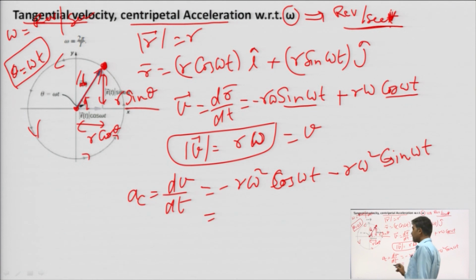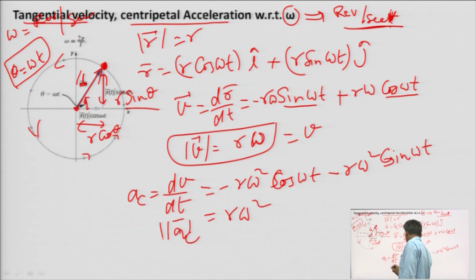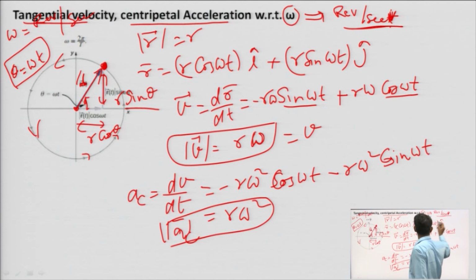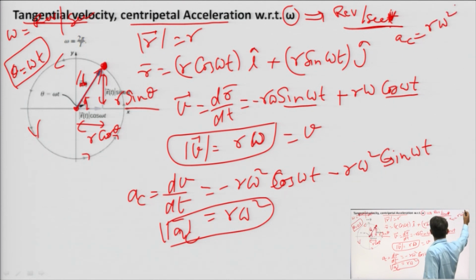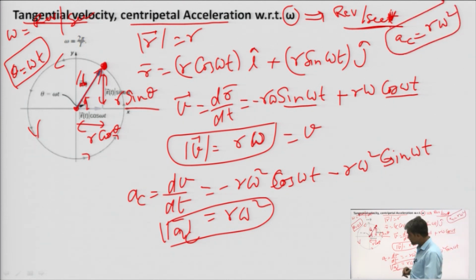Then what will be the value of AC? It will be r omega square, the mod of AC. So, centripetal acceleration will be r omega square.